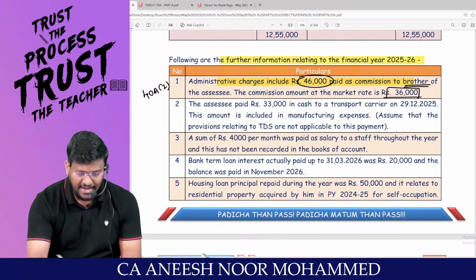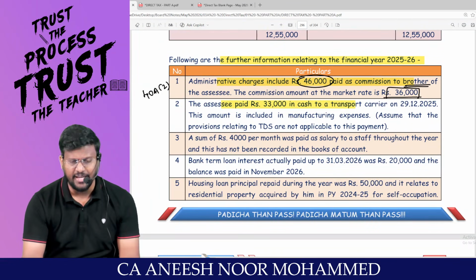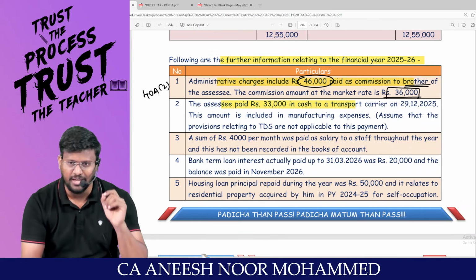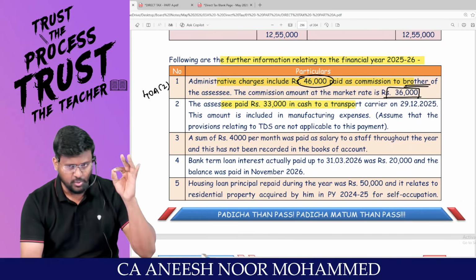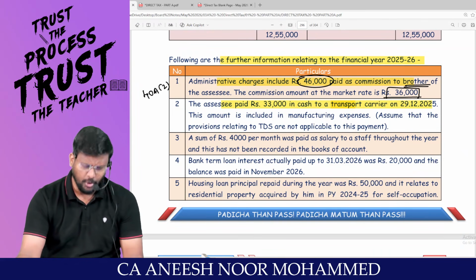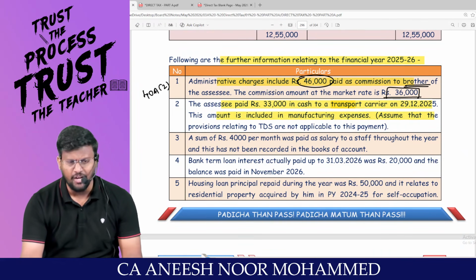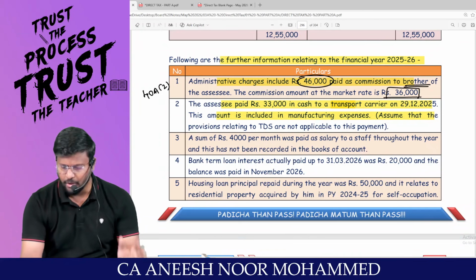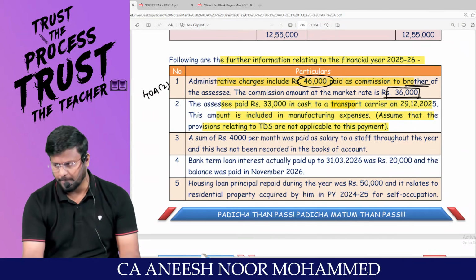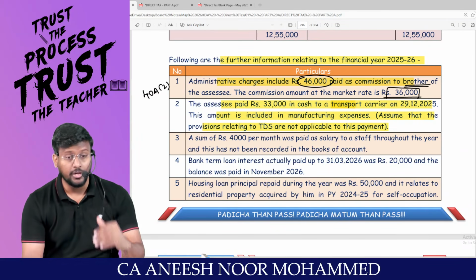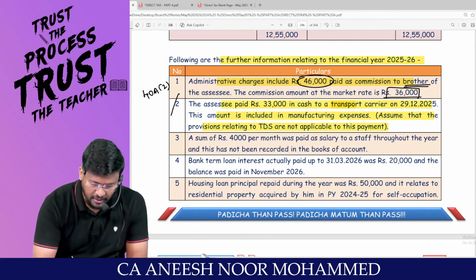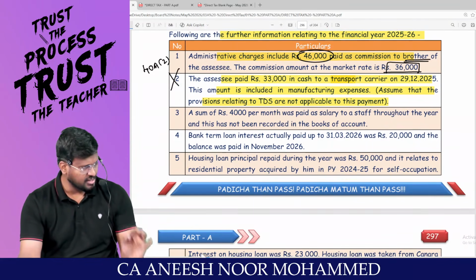That's it. Assessee paid 33,000 in cash. In a single day to a single person, you should not pay cash more than 10,000. But up to 35,000 is allowed to a GTA, a transport carrier. Allowed. No problem. This amount is included in manufacturing expenses. No problem at all. Assume that the provisions relating to TDS are not applicable for this payment. If TDS is not applicable, no need to check whether we have deducted TDS or not. That means no adjustment is required for number 2. Are you able to place it?